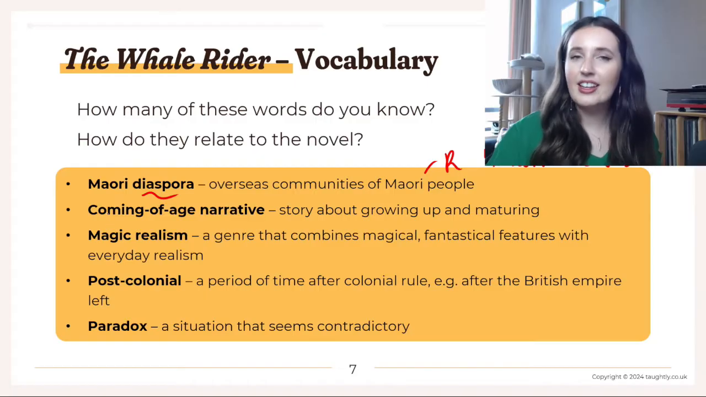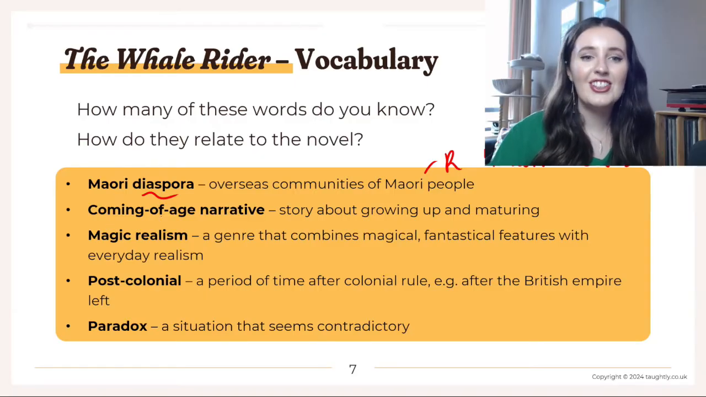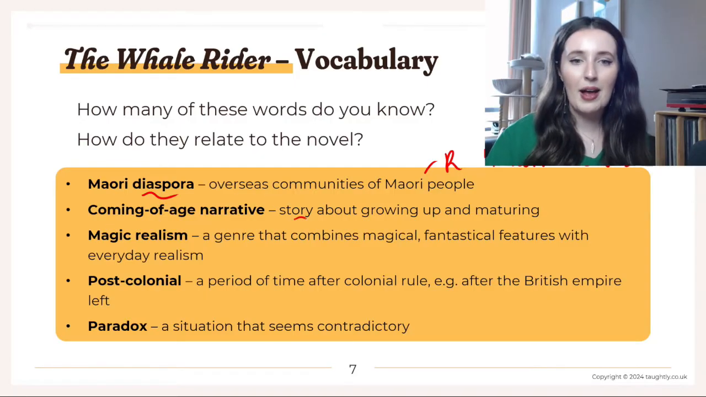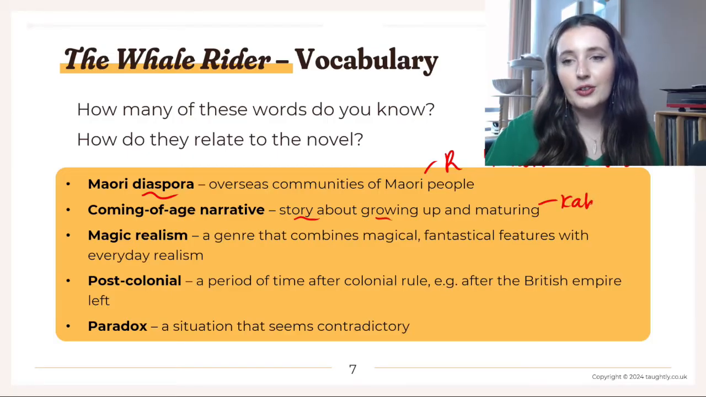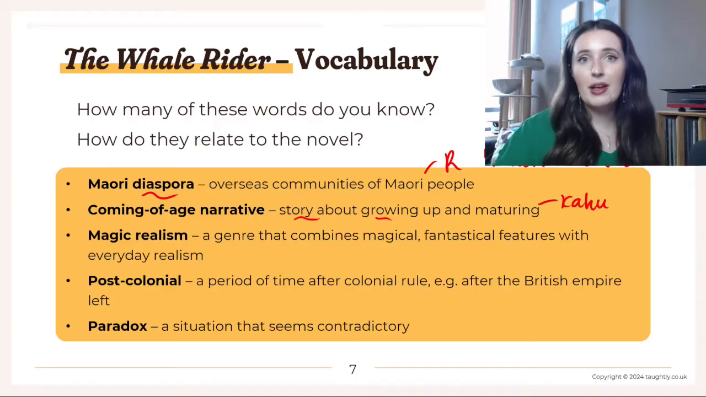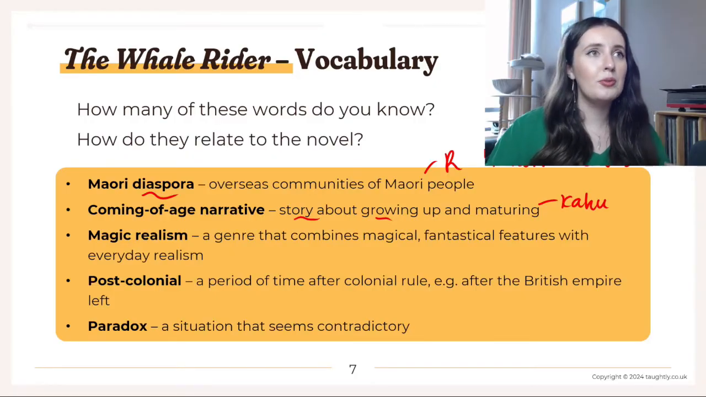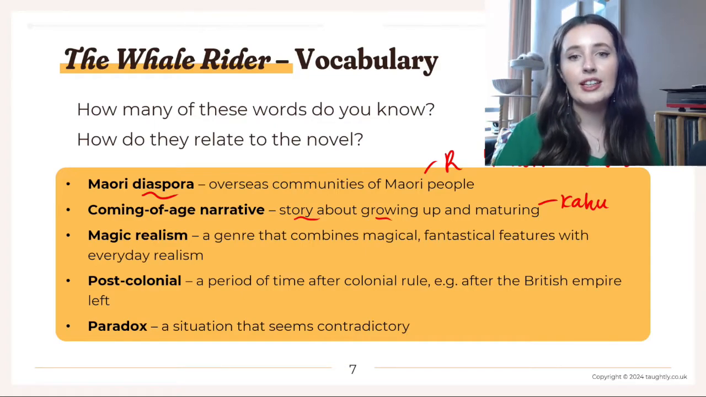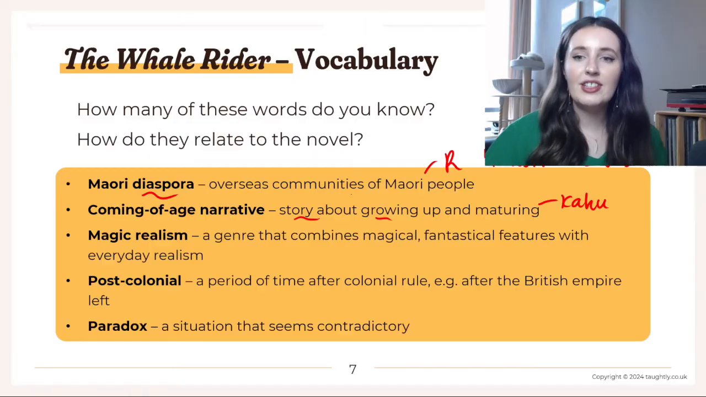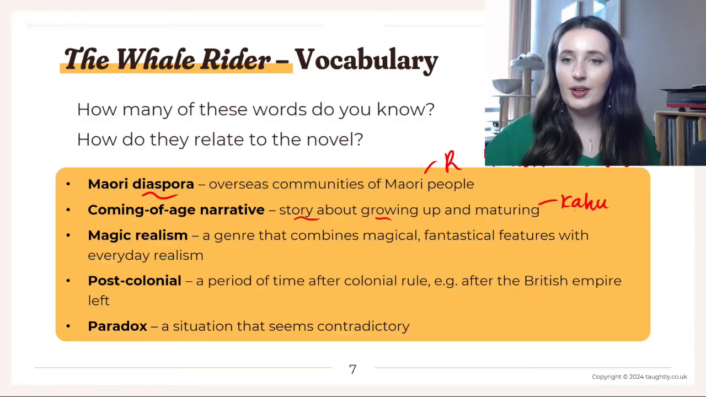The next one, I think you might know: a coming of age narrative is a story about growing up and maturing. So that links most obviously to Kahu, because she starts the novel as a baby, and by the end we see that she's matured quite a lot, to the point where other people have accepted that she will become the future tribal leader. So coming of age narrative is typically about teenagers growing up.